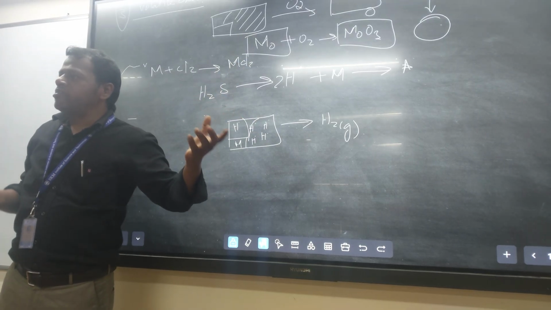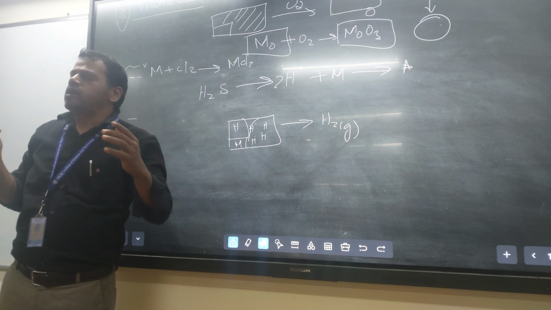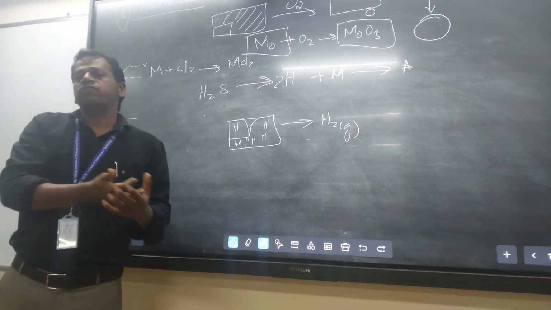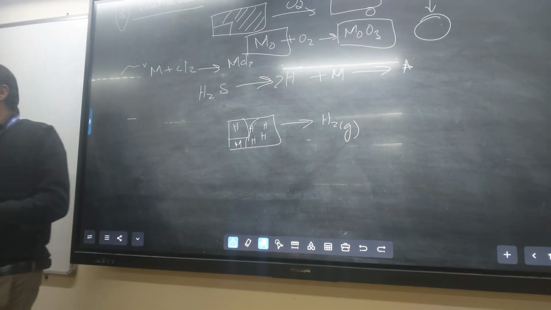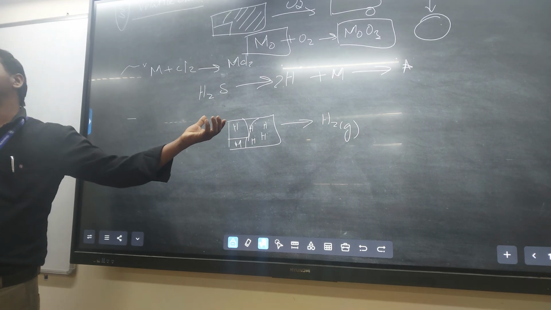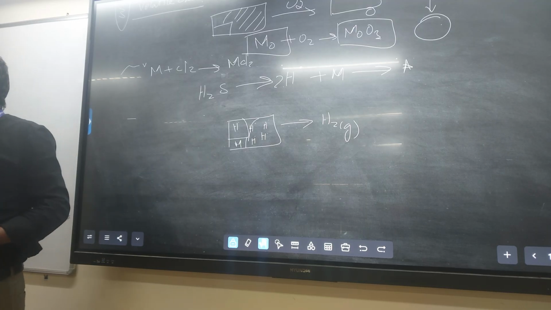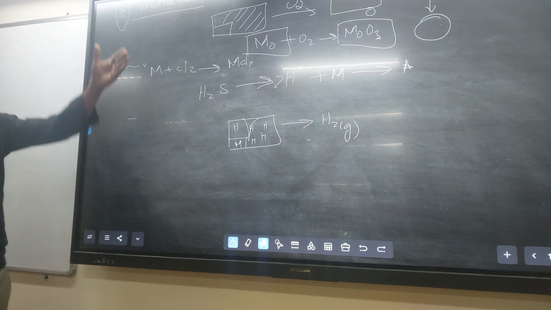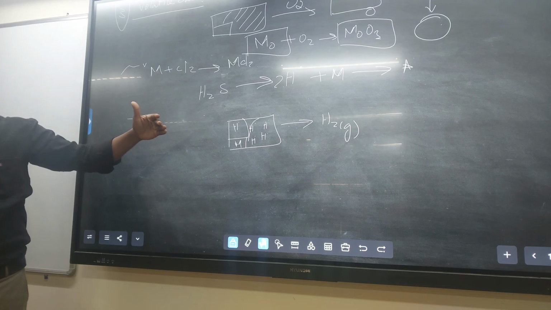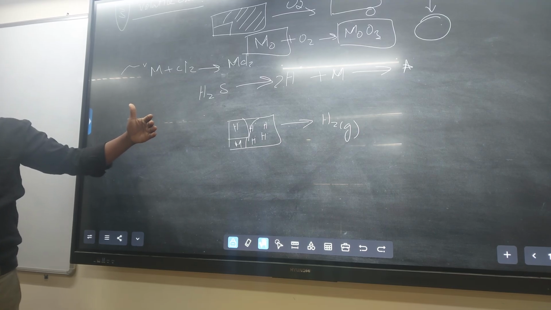Got it? Hydrogen embrittlement means the metal surface breaks in the presence of H2 gas. How is H2 gas formed on the metal surface? From H dot. How is H dot formed? If you keep the metal in a hydrogen environment, such as H2S gas. We are discussing chemical corrosion only. So in the presence of a gaseous molecule, what happens to the metal?